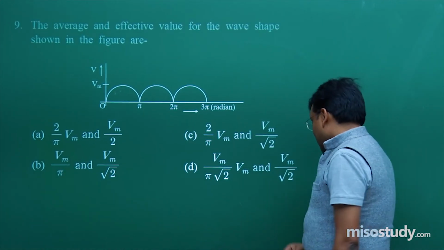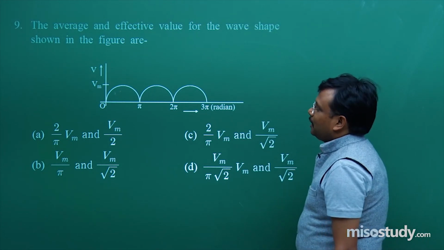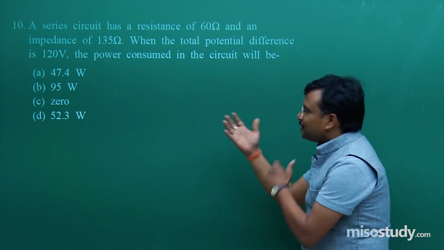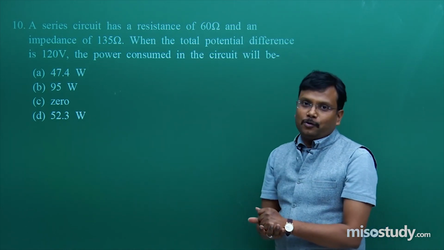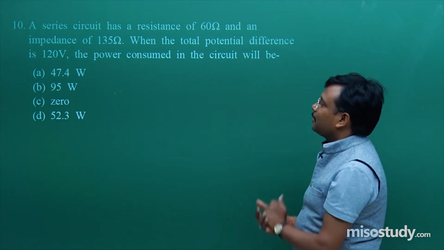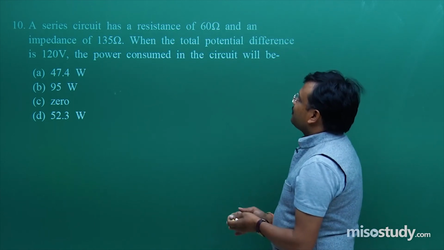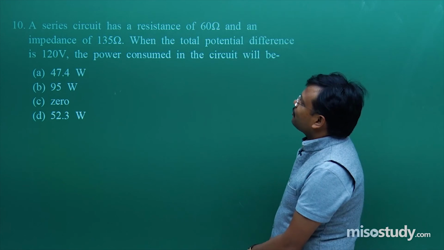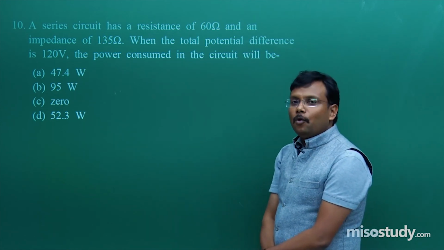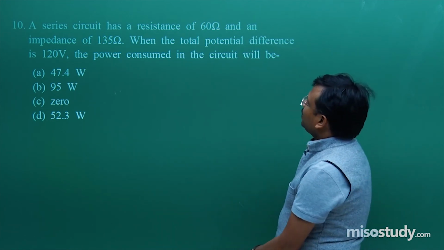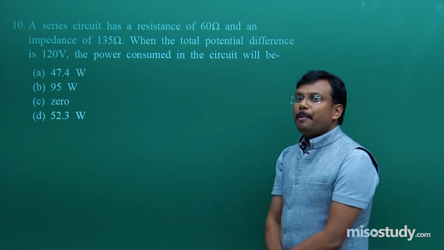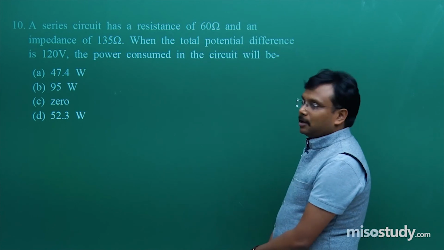Okay. Then comes question number 10. I decided to finish this discussion with a very beautiful, simple question. What is that? A series circuit has a resistance of 60 ohm and an impedance of 135 ohm, Z. When the total potential difference is 120 volt, what is the power consumed in the circuit? Fine.